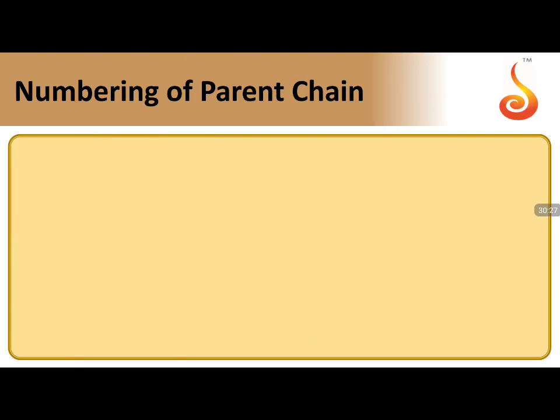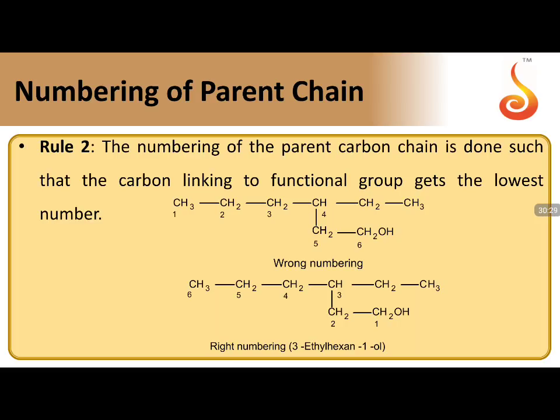Moving to numbering of the parent chain, the most important part of this particular one: the numbering of the parent chain is done such that the carbon linking to the functional group gets the lowest number. Carbon attached to the functional group should be given the lowest numbering. So if there is more than one possibility, go for that possibility which gives the least position to the carbon attached to the functional group.